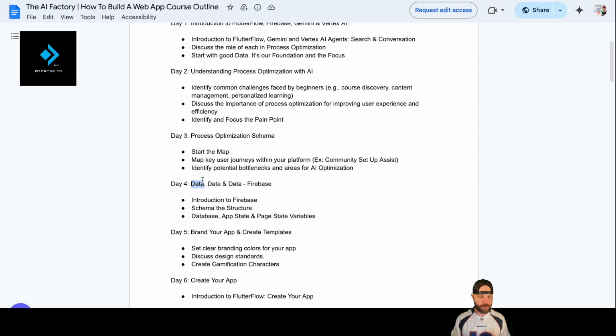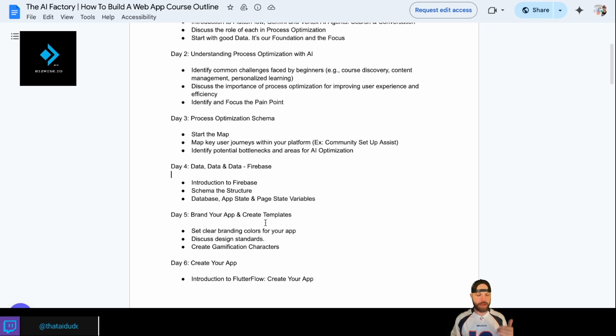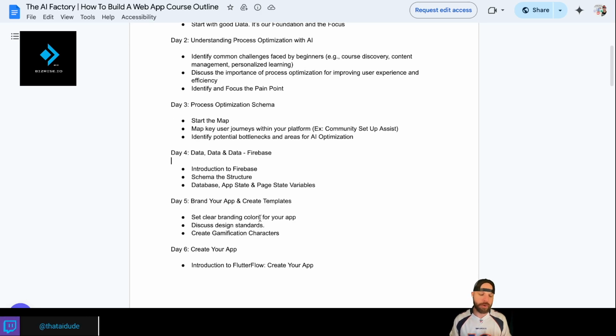And day 4, we're going to talk about Firebase. That is going to be our database for the app. Think about your database as your storage facility. That's where everything goes. That's where we control everything. And we're going to keep that organized and up to date. Day 5, we're going to create a logo and make some templates to make our design a little bit better. We want to make sure we have a couple of colors in mind and be ready to go.